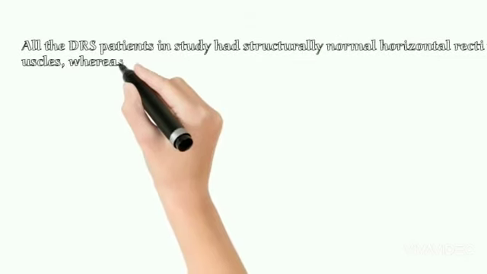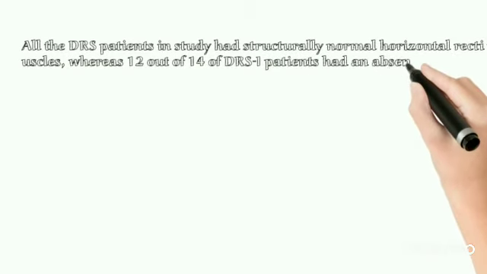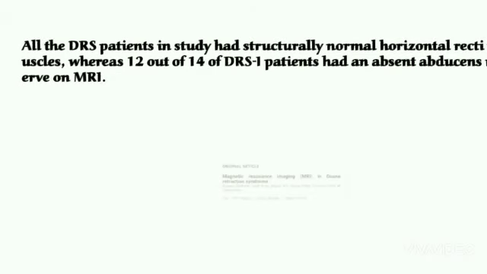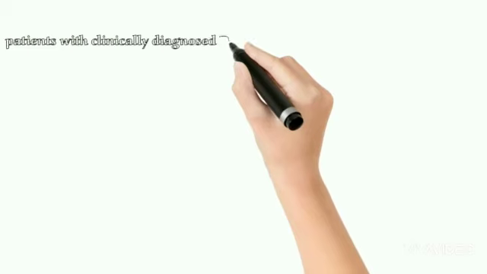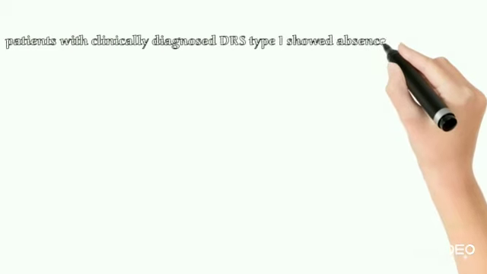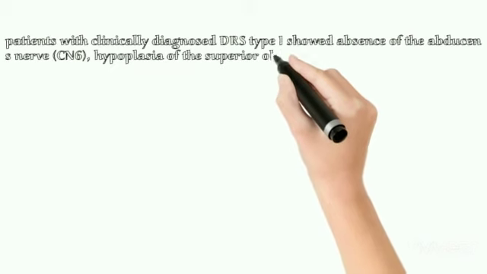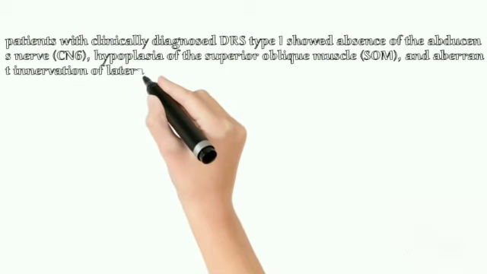Agarwal et al. conducted a study which showed the normal horizontal recti muscle in the patients with DRS, while 12 out of 14 patients with DRS type 1 had an absent abducens nerve on MRI. In another study, the patients with clinically diagnosed Duane syndrome type 1 showed absence of abducens nerve, the hypoplasia of the superior oblique muscle, and the aberrant innervation of lateral rectus muscle by an extra branch of oculomotor nerve.